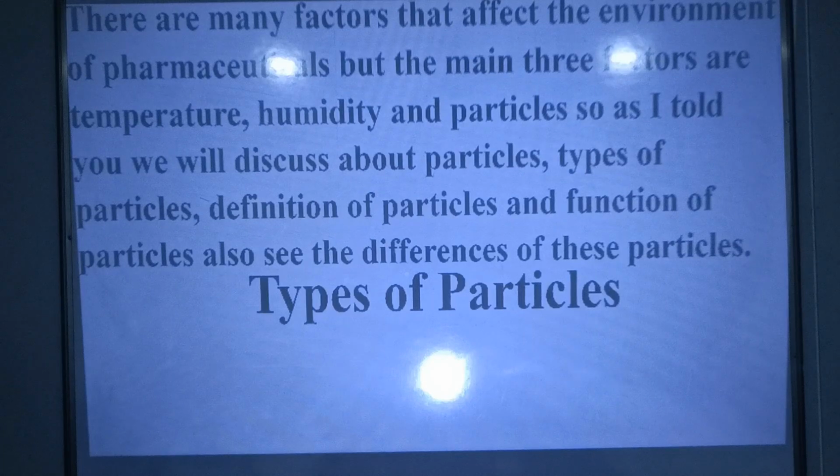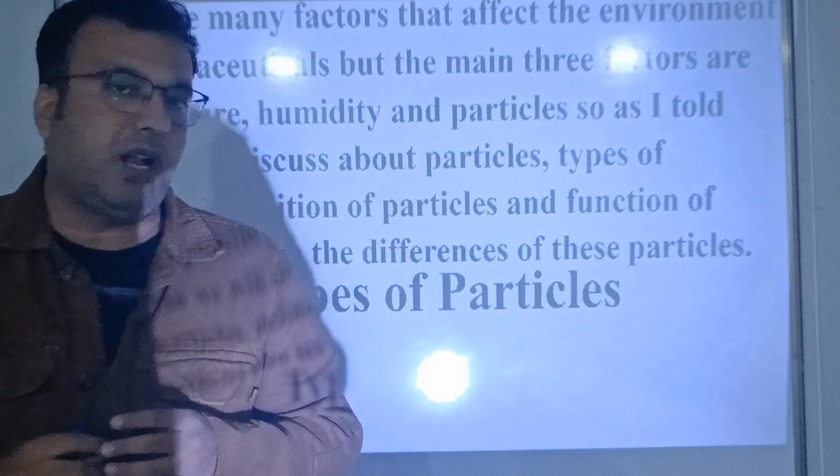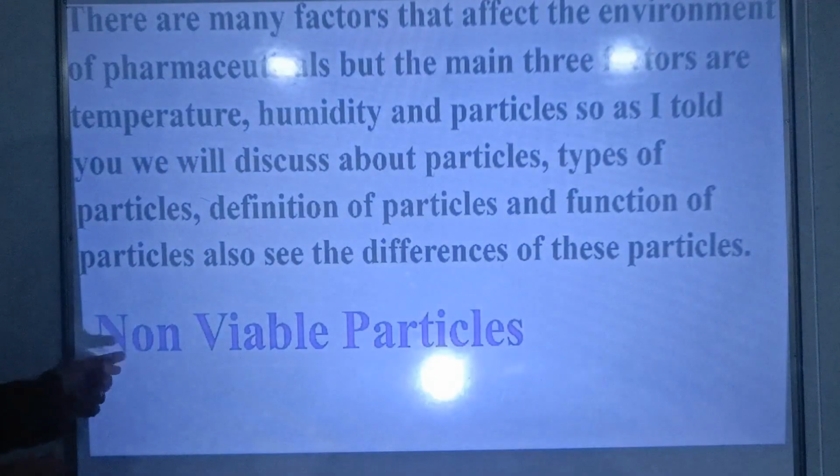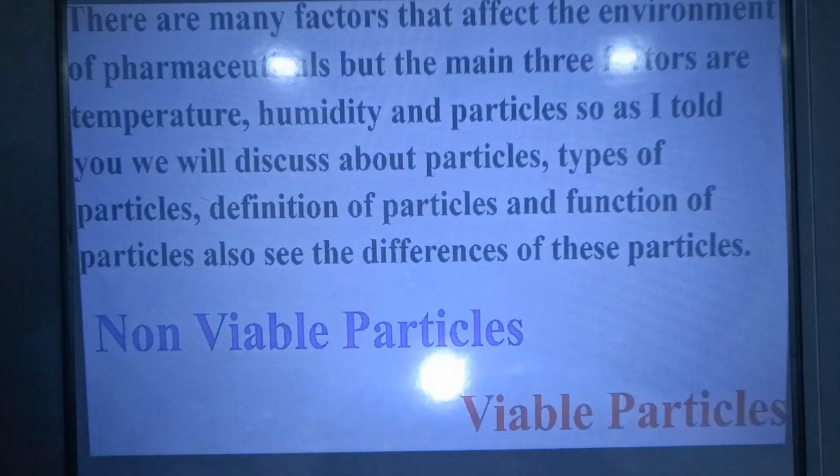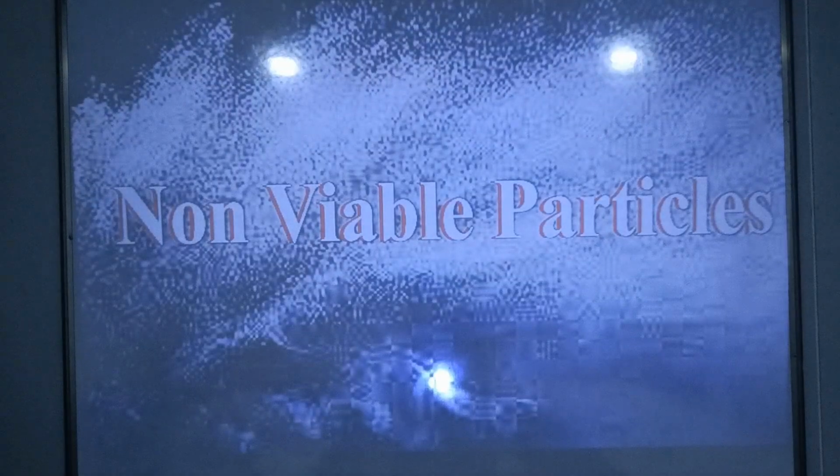Types of particles. There are two types of particles in pharmaceuticals: non-viable particles and viable particles. So first, non-viable particles. What is the definition of these non-viable particles? What is the function of non-viable particles?